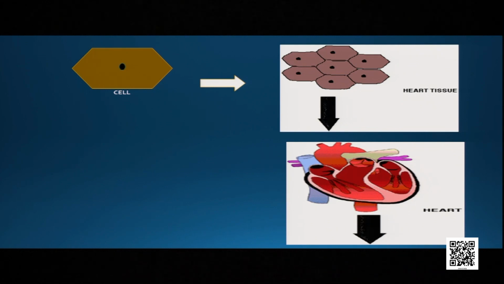Tissues again combine together to form organs, and organs again together form organ systems, and at last the organism. So let us find out what a tissue is.